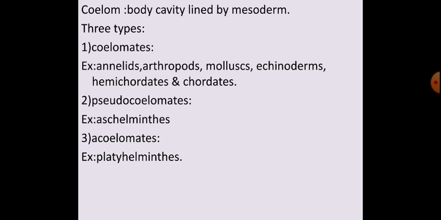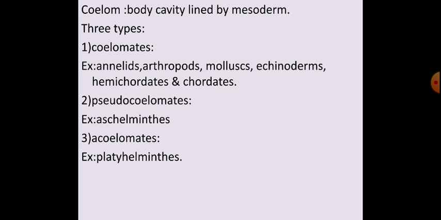What do you mean by coelom? Now, there are three patterns of coelom. Before coming to the three patterns, what do you mean by coelom? Coelom means presence or absence of a cavity between the body wall and the gut wall. That means the body cavity which is lined by mesoderm is called coelom.